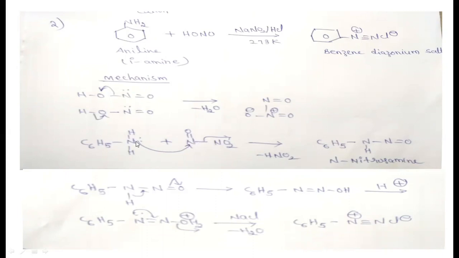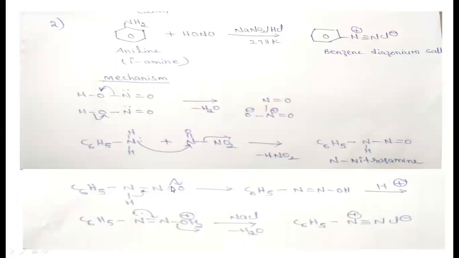In this compound, the aromatic amine donates its bonding electrons towards here. Because it donates its electrons, the nitrogen will get a plus charge, and to neutralize the plus charge, this nitrogen will take its hydrogen bonding electrons. So from here, H plus is eliminated. This H plus and this NO2 minus are eliminated as HNO2 and produce the N-nitrosoamine.